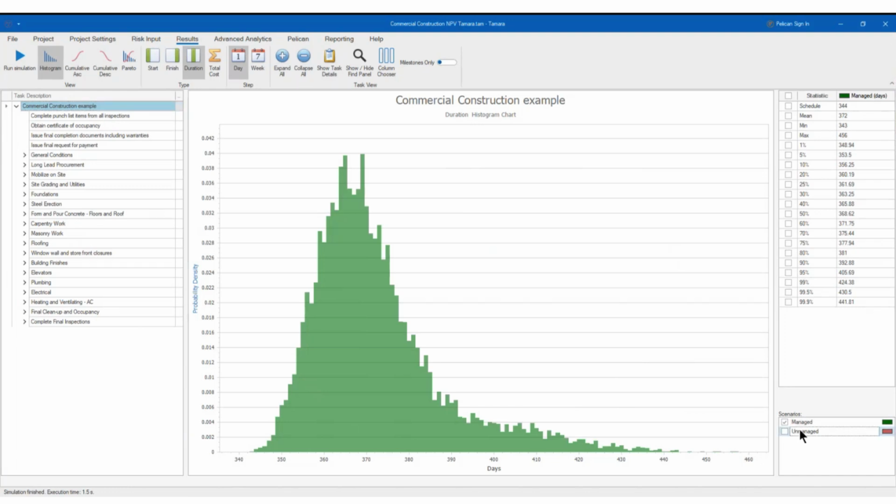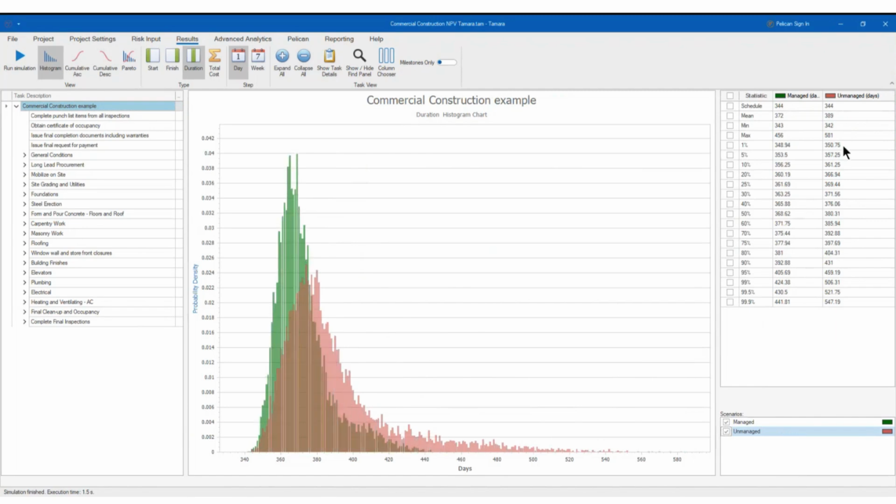Should be wider. And this is what happens, right? You have from 342 to 581. So basically, this was the unmanaged, right? This will be the pre-mitigation, and the pre-mitigation moved to the left for the post-mitigation, right? So you have a smaller duration, of course, because of the changes, because of the mitigation actions.